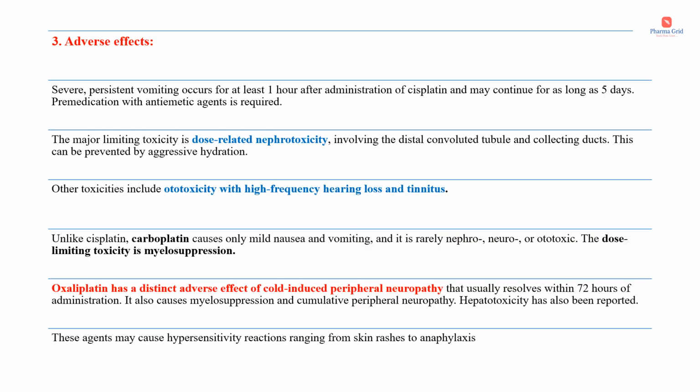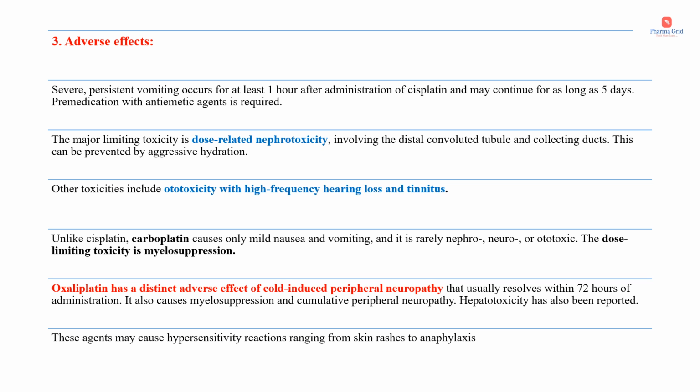Now moving on to the adverse effects. Severe persistent vomiting occurs for at least 1 hour after administration of cisplatin and may continue for as long as 5 days, so pre-medication with antiemetic agents is required. The major limiting toxicity is dose-related nephrotoxicity involving the distal convoluted tubule and collecting ducts. This can be prevented by aggressive hydration. Other toxicities include ototoxicity with high frequency hearing loss and tinnitus.